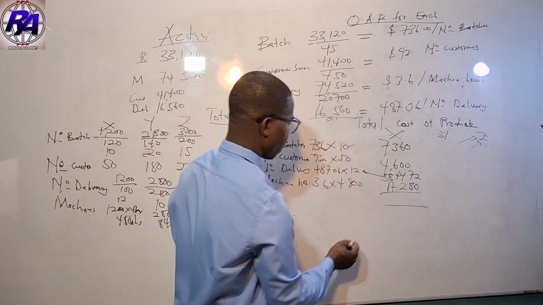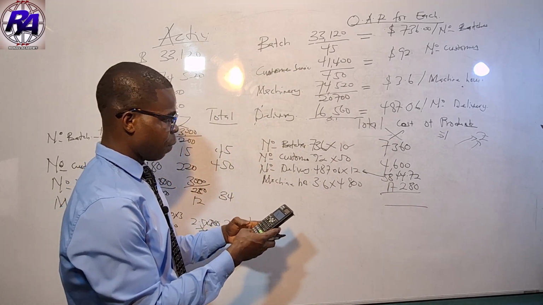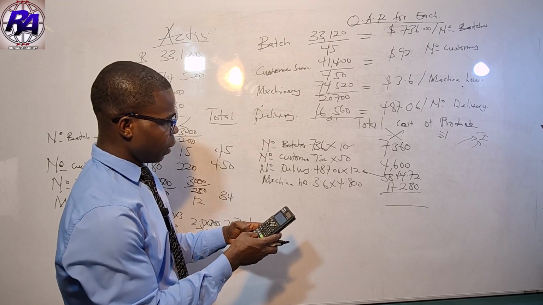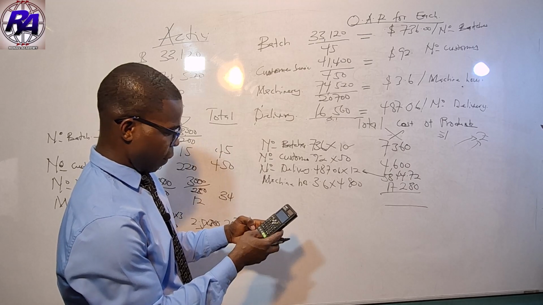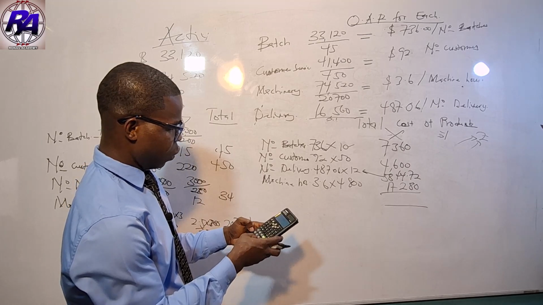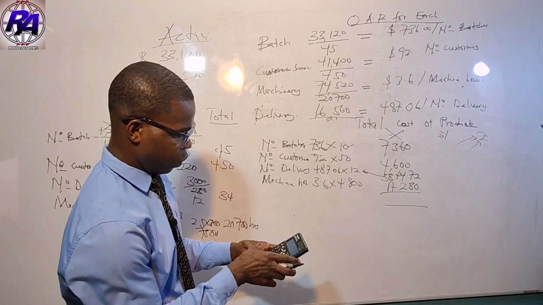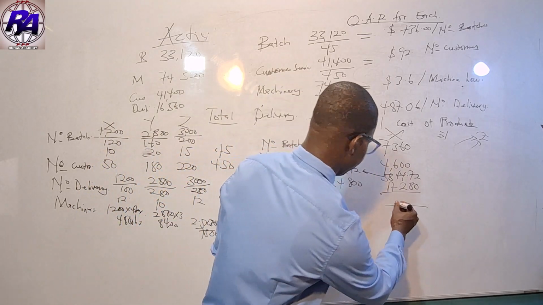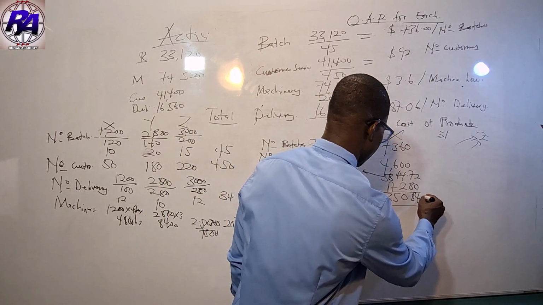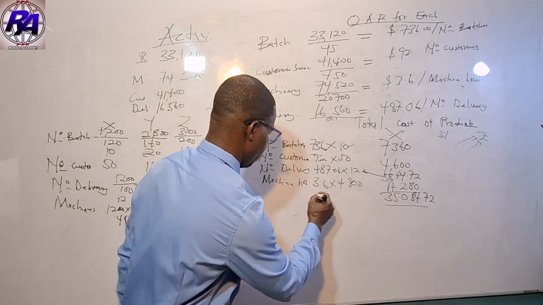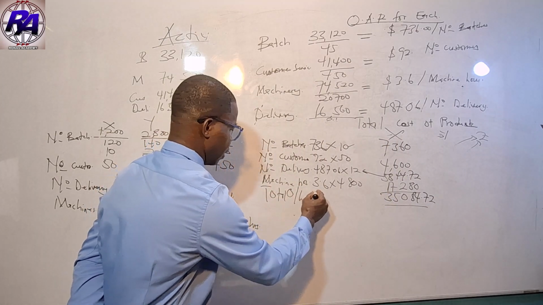17,280. So we sum it up. Once we sum it up, that is going to be the total overhead of 7,360 plus 5,600 plus 5,844.72 plus 17,280. So we are going to get 35,084.72, and this is going to be our total overhead cost.